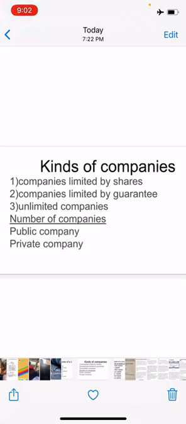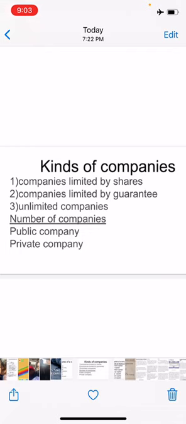First is companies limited by shares. What is a company limited by shares? In this case, the liability of its members is limited to the nominal value of shares held by them, that is, the face value of the shares held by them.